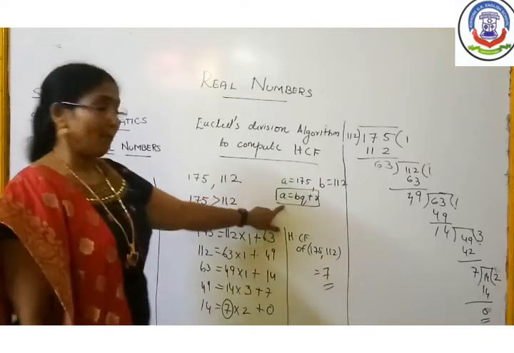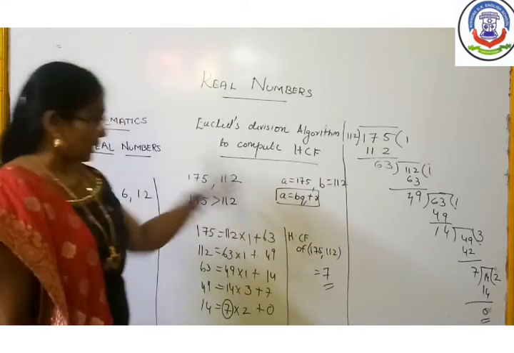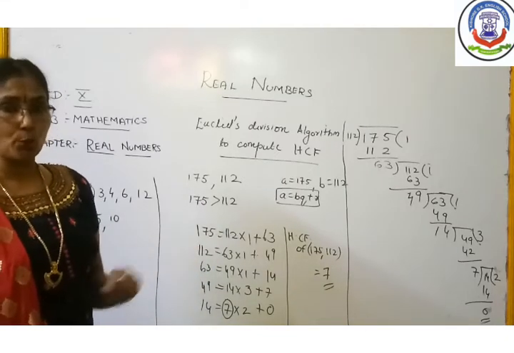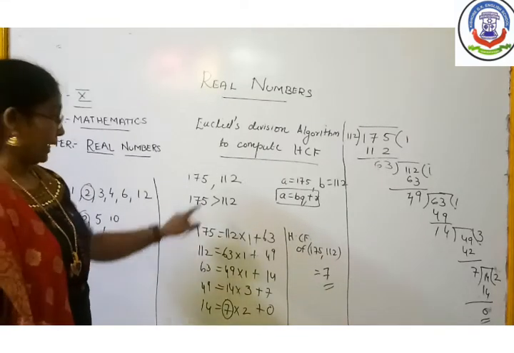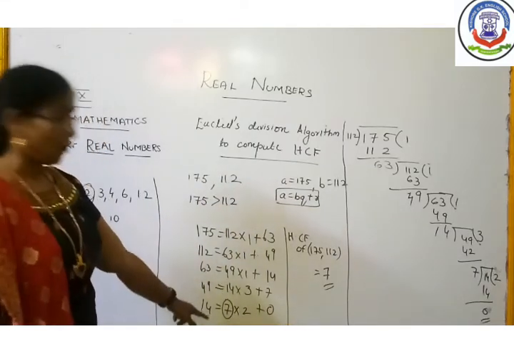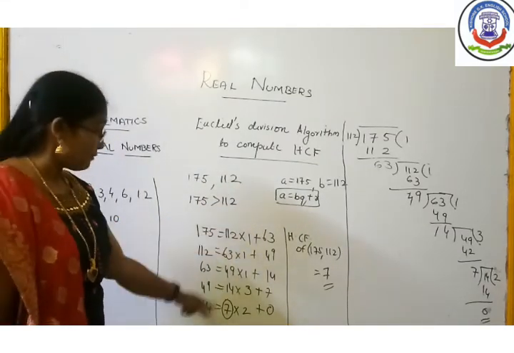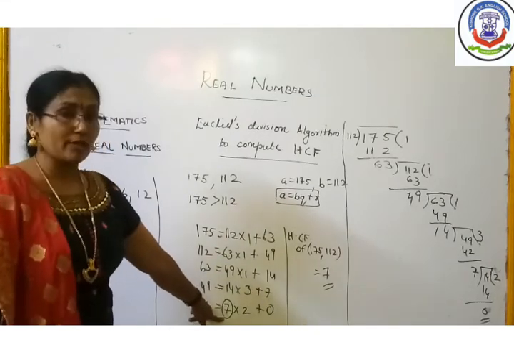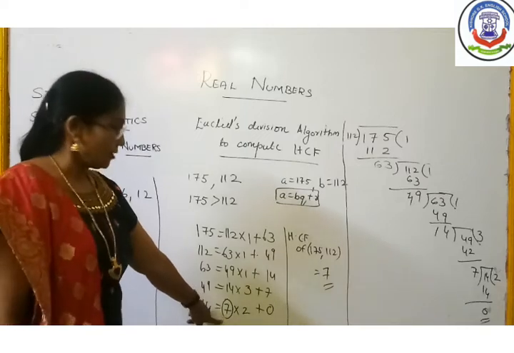Division lemma is also used here. Now, using Euclid's division lemma, how can you find the HCF of these two integers? In this series of division steps, which is the last divisor? 7 is the last divisor.